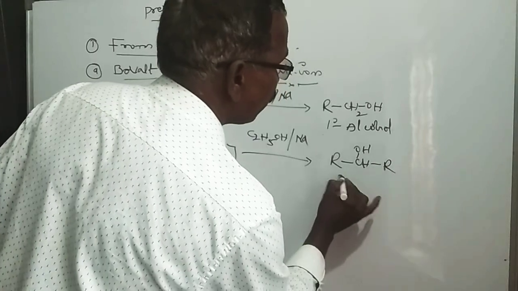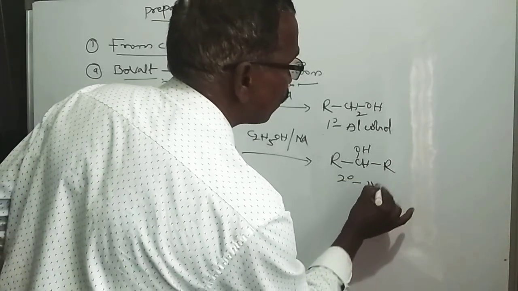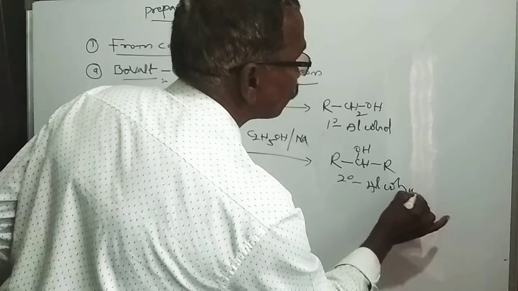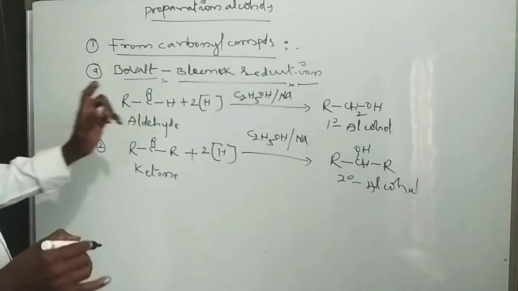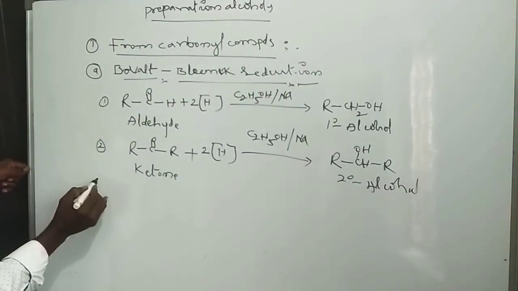It is a secondary alcohol. Secondary alcohol is formed.